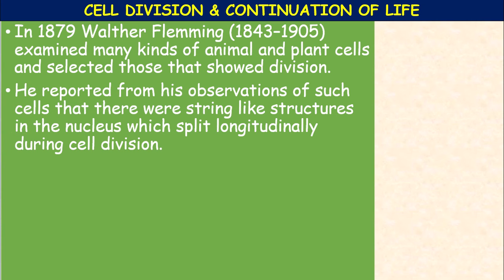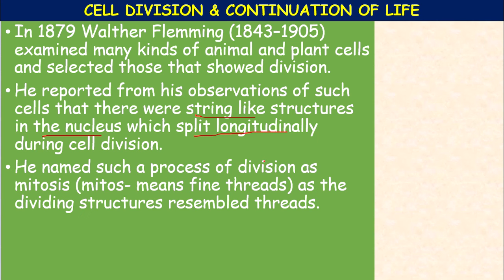He reported from his observations of such cells that there were string-like structures in the nucleus which split longitudinally during cell division. Okay, according to him, there is a string-like structure in the nucleus which is split longitudinally during cell division. This was the observation of Walter Fleming. He named such a process of division as mitosis. Mitosis was introduced by Fleming.